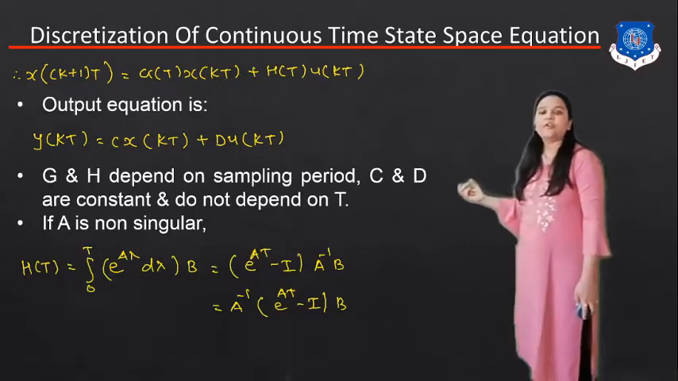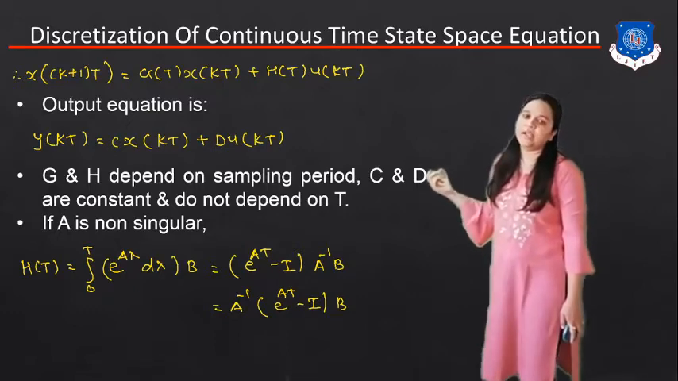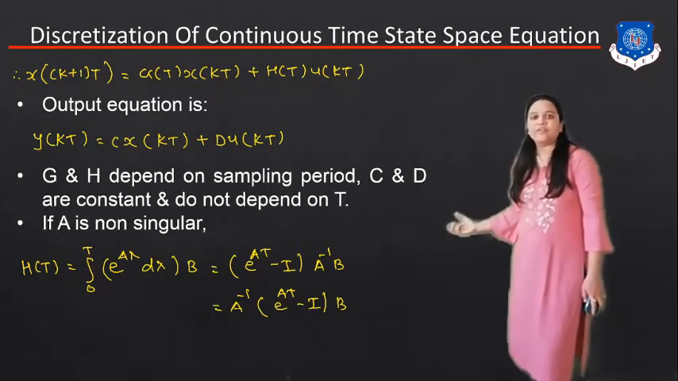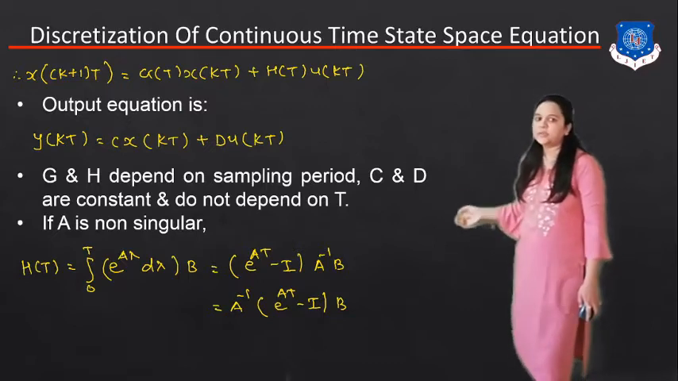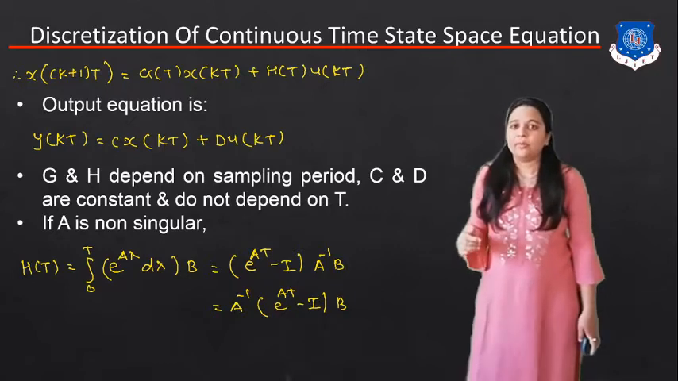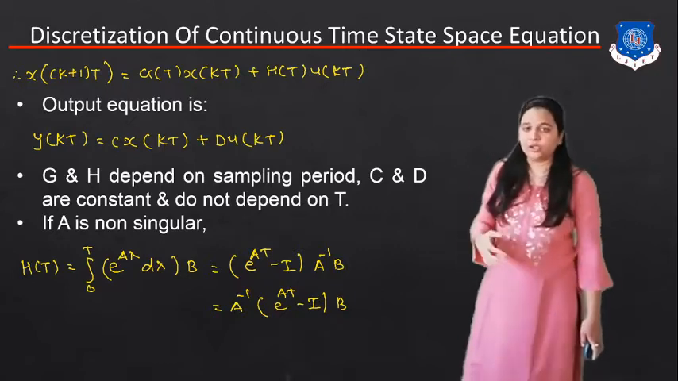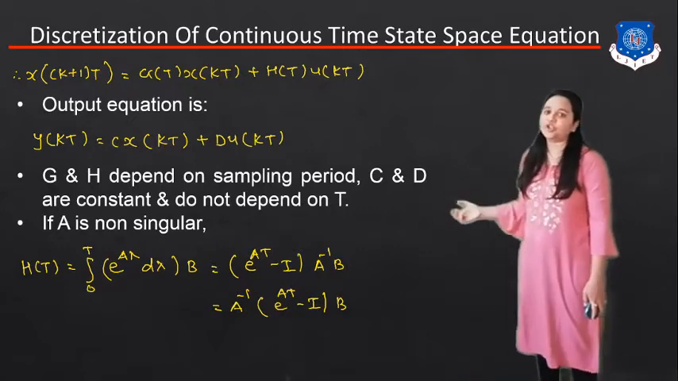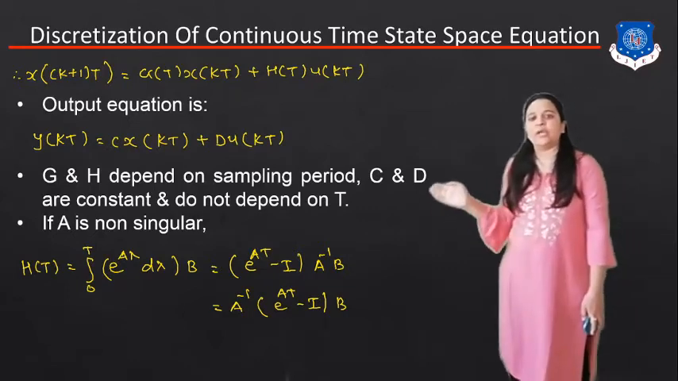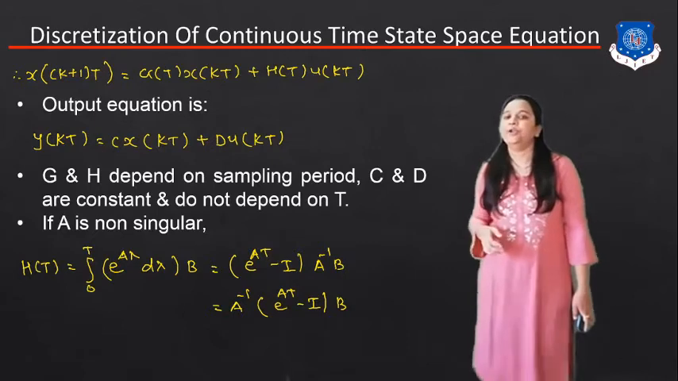h(t) is equal to the integral from 0 to T of e^(Aλ) dλ into B. So we can simplify this equation. We get (e^(AT) − I) bracket completed, A inverse into B. So if we can find the value of h(T), we can get A inverse (e^(Aλ) − I) into B.